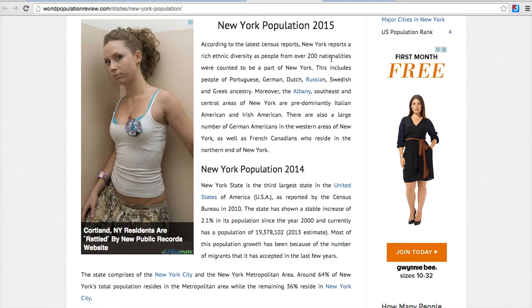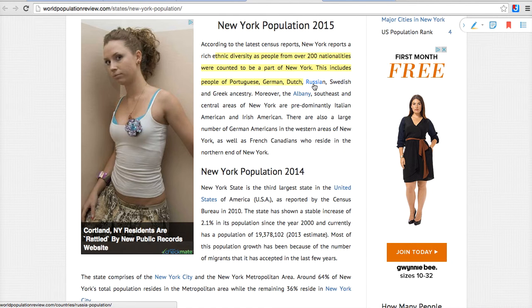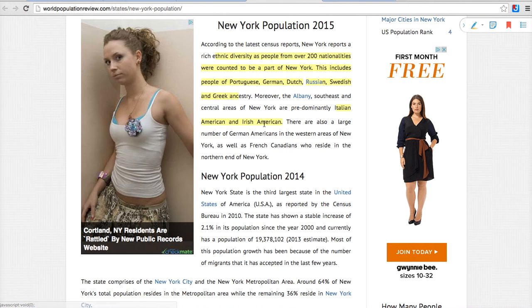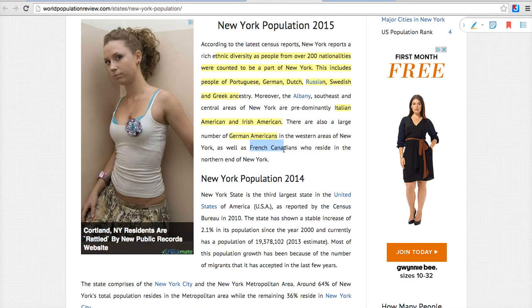Okay, so the census is telling us how many people in New York are from diverse backgrounds. So we're going to highlight just that little section. Up pops my thing, it wants me to select more. I'm going to highlight it. I also think it's important to highlight Russian, Swedish, and Greek. You might want to put this in a table later to show some of this information. It's telling us where, but also we're learning about Italian American, Irish American, and German Americans, and French Canadians.